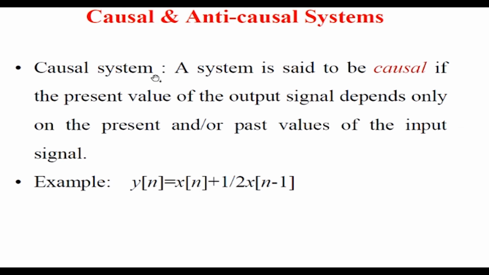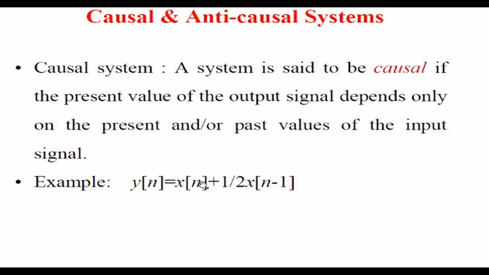The causal system. A system is said to be causal if the present value of the output signal depends only on the present and past values of the input signal. The meaning here is, y is my output, and let us assume n is the nth interval of time.